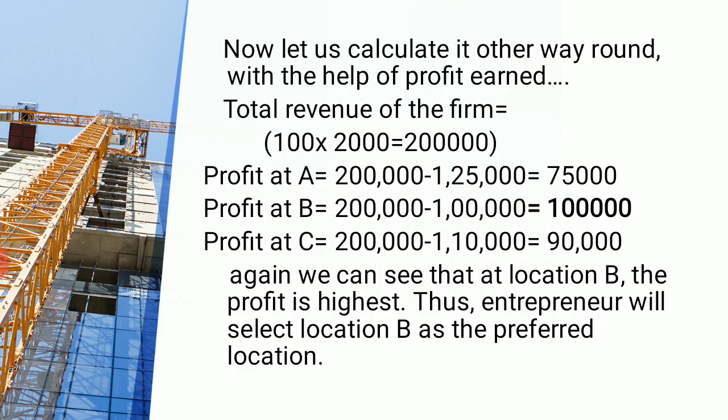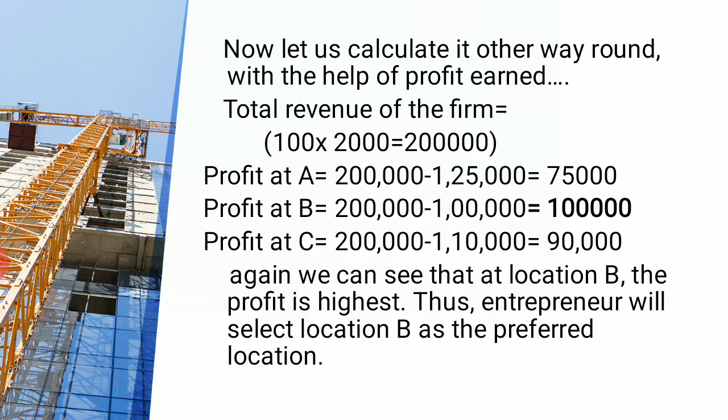Now let us calculate. This was one thing, that we can compare the costs and find out which one is the best. Now if we want to find out the profit, how can we find it? It is always total earning minus the expenditure, right? So now let us calculate the profit. Total revenue of the firm is 100 into 2000.